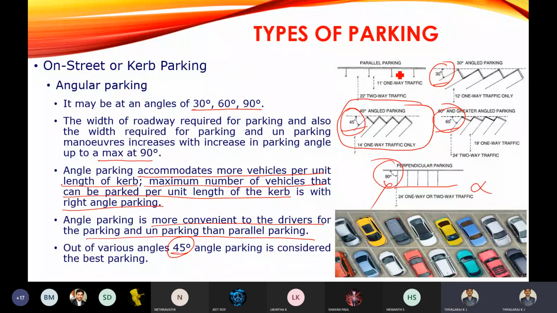So, parallel parking is when the vehicle is parked parallel to the curb of the road. Then angular parking is with respect to the curb, where some angle will be involved, that is 30, 60, 45, 90 degrees. Among those, 45-degree will be considered the best parking, and as the angle increases, the width of the road required for accommodation increases. So in angular parking, more vehicles can be accommodated in a unit width. This is about angular parking.